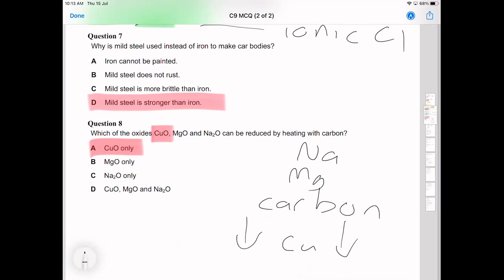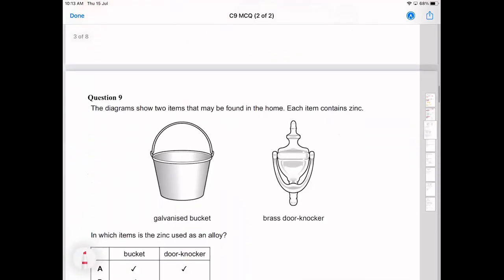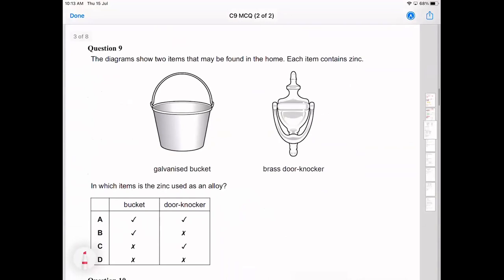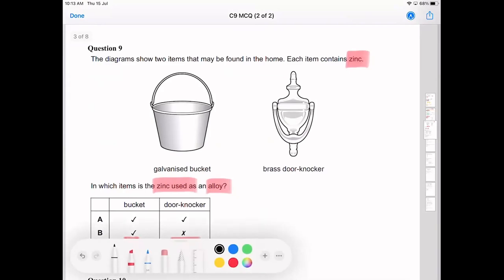Good. So extraction with carbon is only for metals that are less reactive than carbon, so below carbon in the reactivity series. The diagram shows two items that contain zinc, and they're asking which is an alloy. In the case of the galvanized bucket, it's not an alloy, but it is an alloy for the knocker. And the reason it's not an alloy here is because it's not mixed.